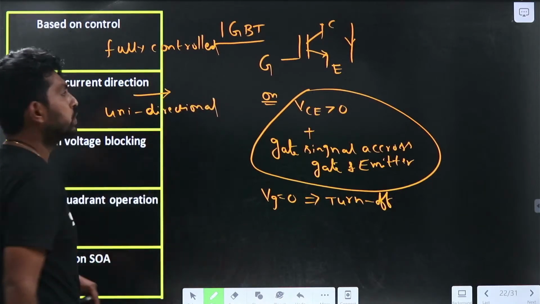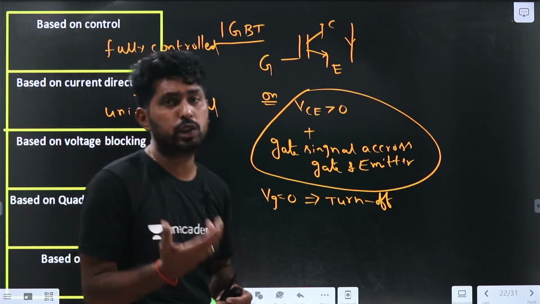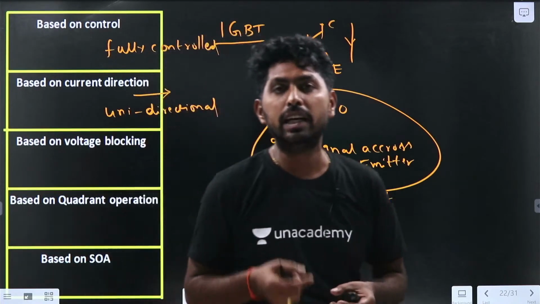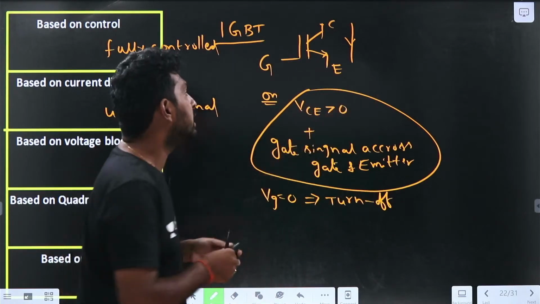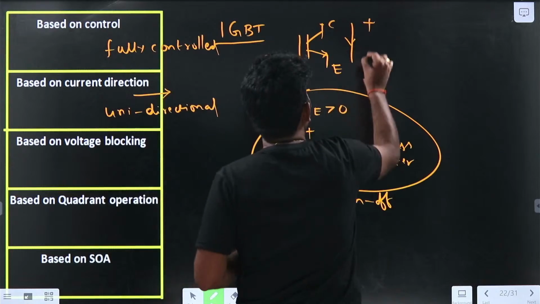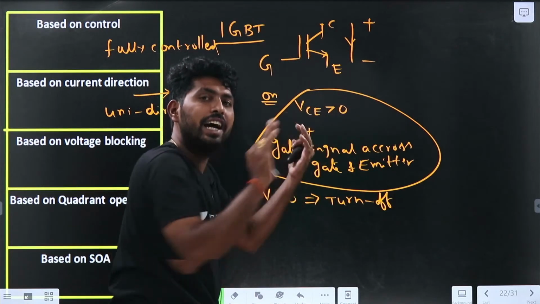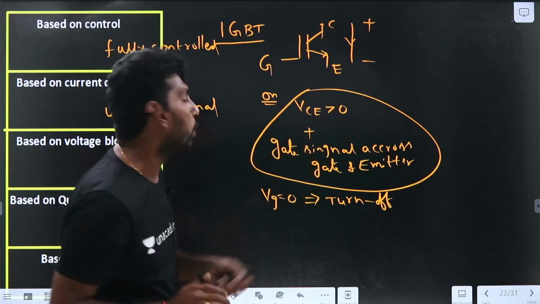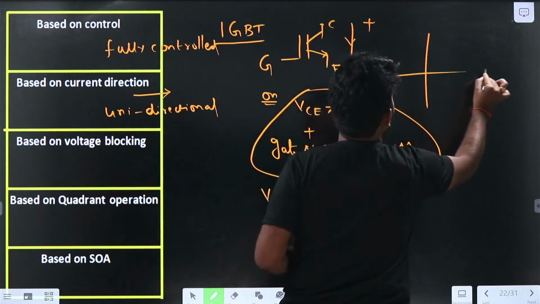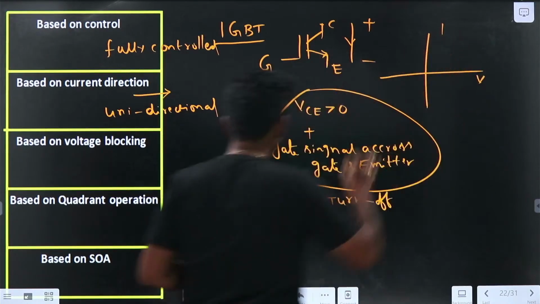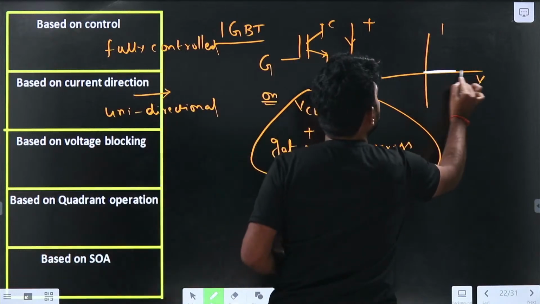Unidirectional. So it will be unidirectional. The next one is voltage blocking. It is blocking the positive voltage. What does it mean? When VCE is greater than 0, that is positive voltage, so it is blocking the positive. Even if you apply the positive voltage, unless we give the gate signal, the IGBT is still in the off state, so it is blocking the positive voltage.